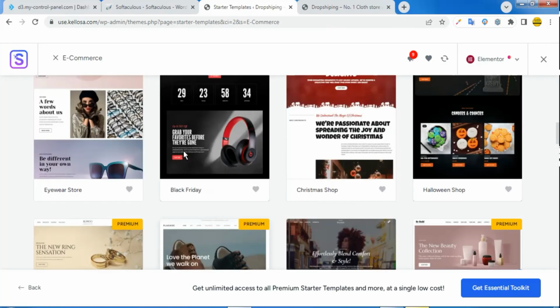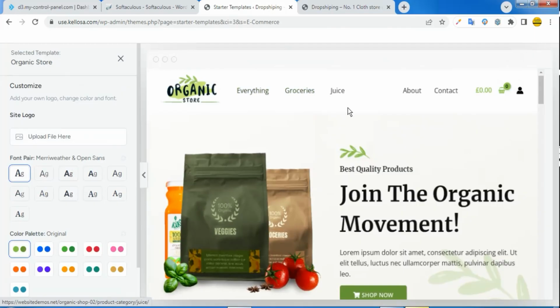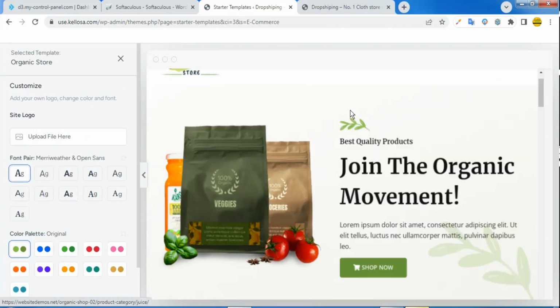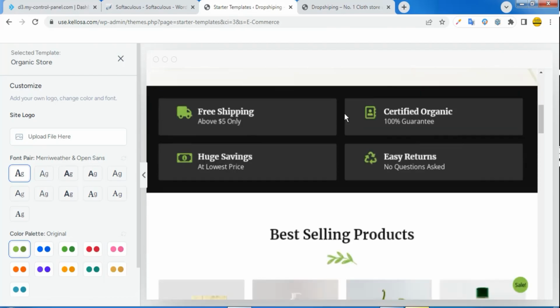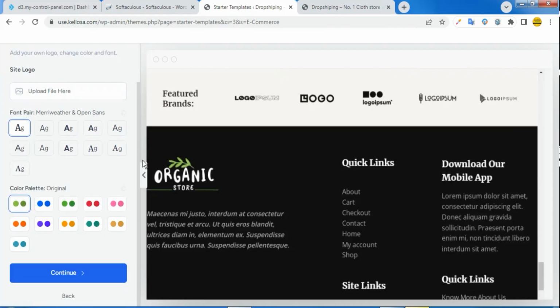So I'm simply going to click on this one. This is how your site is going to be. You're going to put your logo here, put your menu here, and build your hero section, and so on down like that. So I'll just scroll down this side and click on continue.